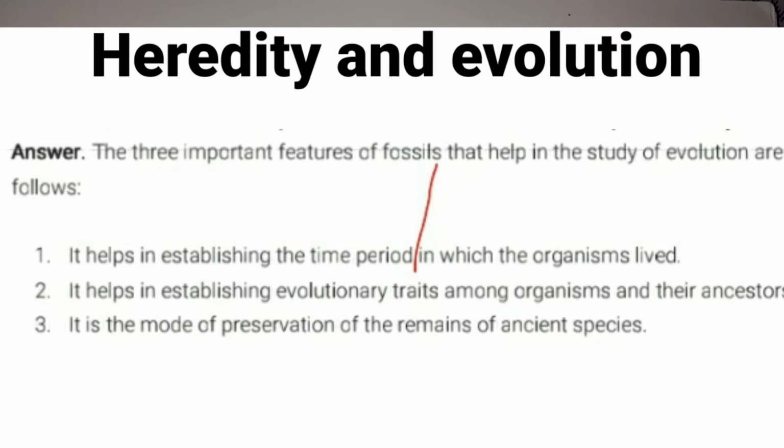Now these are the three important features of fossil study, children. The first is establishing the time period in which the organisms lived. The second helps in establishing evolutionary traits of organisms and their ancestors. The third helps in identification of remains of ancient species.